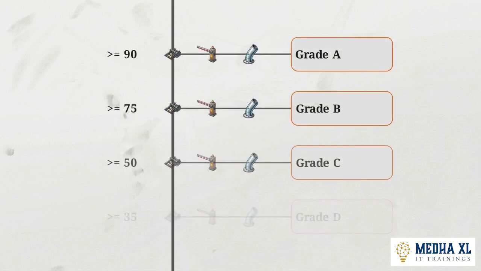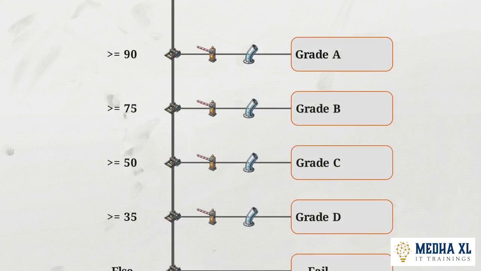This diagram illustrates a grade system built as a vertical logic pipeline. Successive thresholds are established at 90, 75, 50, and 35. Let's send a value of 60 marks down the ladder to observe the evaluation sequence. The variable hits the top rung first. 60 is not greater than or equal to 90, so the check registers as false, rejecting the value and dropping it to the next level. It encounters the second threshold. 60 is not greater than or equal to 75, another false evaluation, and the variable falls again.